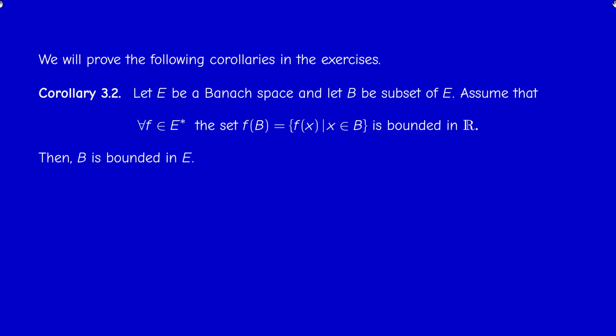Of course, the converse is true, so we have an equivalence, because if B is bounded, any element f in E star is continuous. Since it's linear, a linear continuous map transforms bounded sets into bounded sets. So if B is bounded, then this set is bounded as well. This is just a consequence of continuity and linearity of f. But the converse is not trivial. If f of B is bounded for every f in the dual, then necessarily B is bounded.